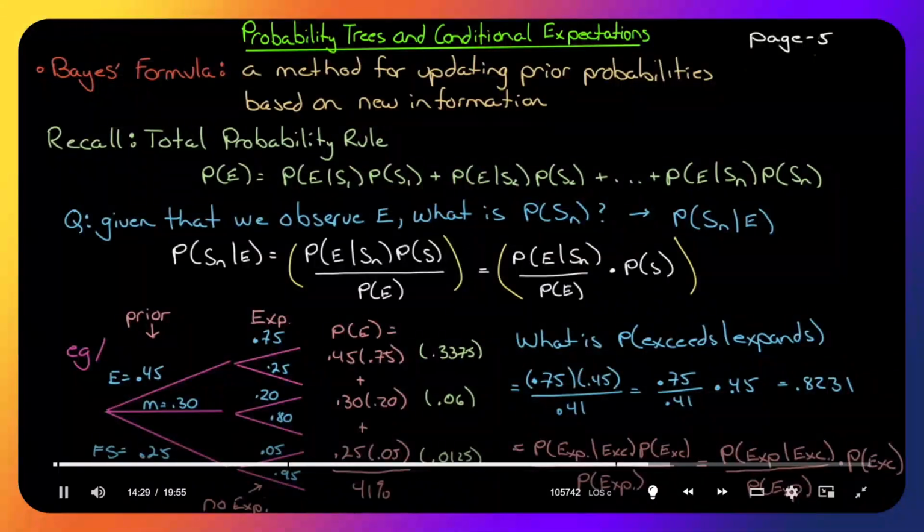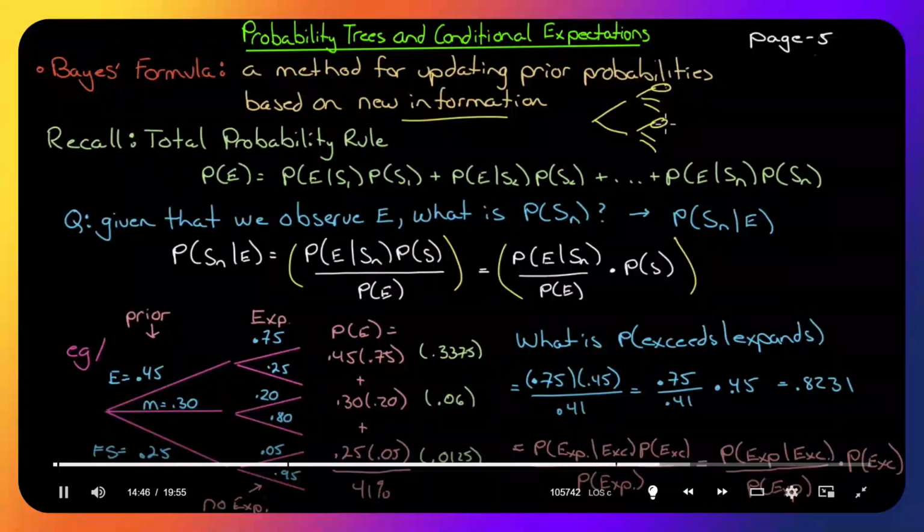Let's figure out what we're doing here. Bayes' formula, what is that? A method for updating prior probabilities based on new information. So up to now we have scenarios, and from scenarios we have specific events on each one. So this event over here can happen in two different ways. And we have these probabilities of scenario versus scenario complement. And we have some probabilities on them. Those are called prior probabilities, which we see down here in the example I give down here. These are called prior probabilities. We start with the probabilities of these scenarios, and then we have probabilities of events based on which scenario happens. So these over here are all conditional.